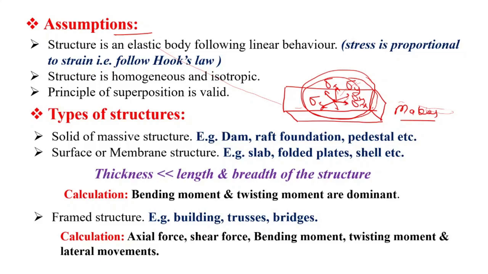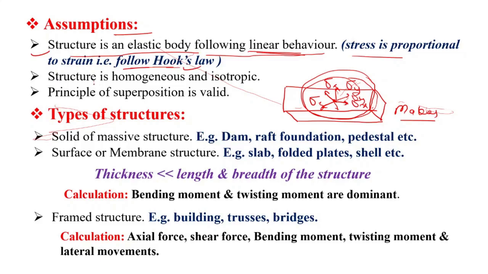Our first assumption is that a structure is an elastic body following linear behavior, right? Linear behavior means stress is proportional to strain, that is, it follows Hooke's law. So when we apply loads on the structure, it follows linear behavior, meaning stress is proportional to strain, it follows Hooke's law. This is our first assumption.